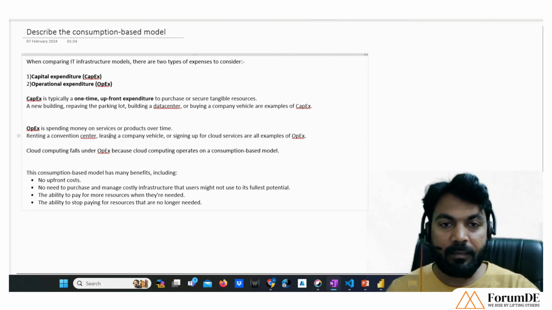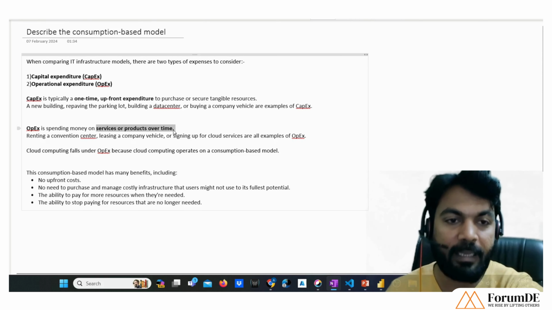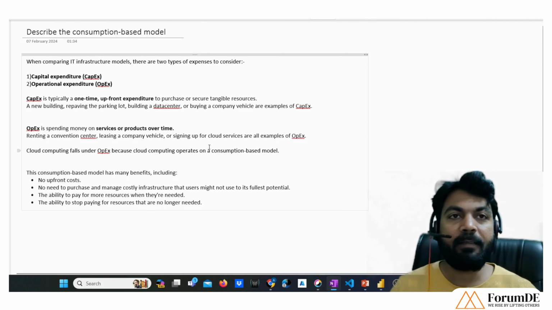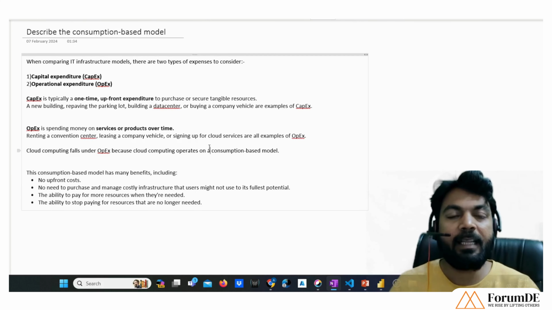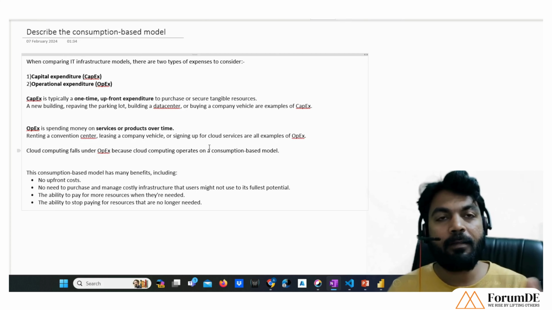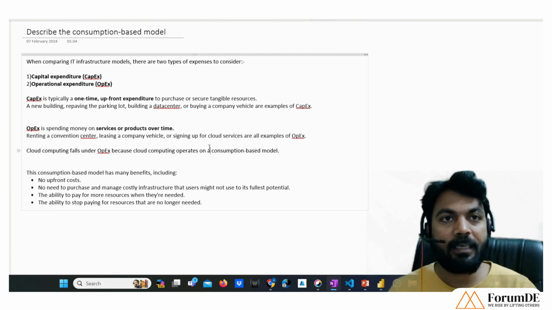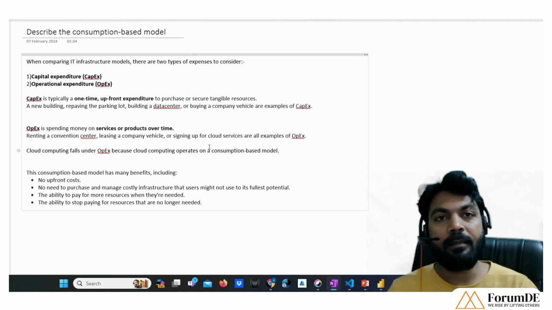Now, the other term that we have is OpEx, that is operational expenditure. It means spending money on services and products over time. If we are taking any services on rent, like we are using Azure cloud or AWS cloud, and using a service like Azure SQL database or Azure data lake to store our data.